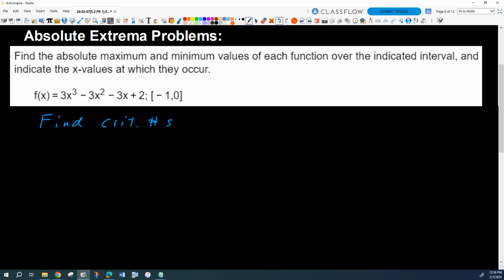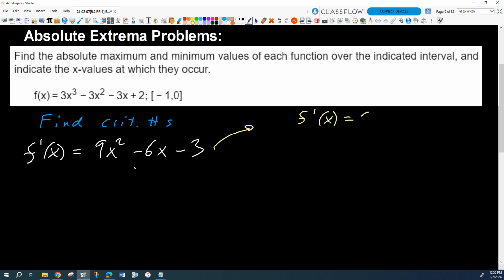Let's do that. Here's f of x. This is a really simple derivative. It's a polynomial. What's our derivative? 9x squared minus 6x minus 3. Okay, so then we want to know where f prime of x is equal to 0. Is our derivative undefined anywhere? How would you know? Where would a derivative be undefined?